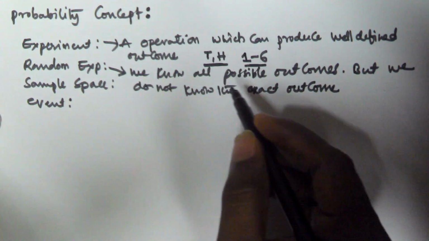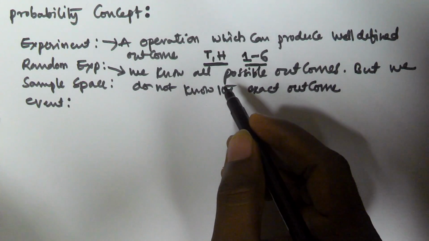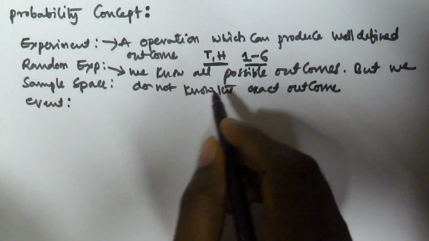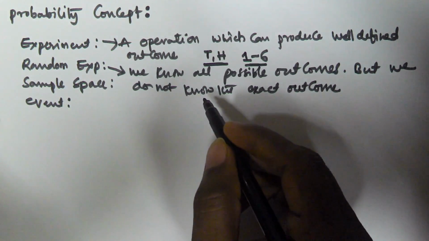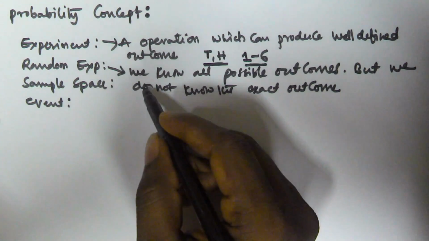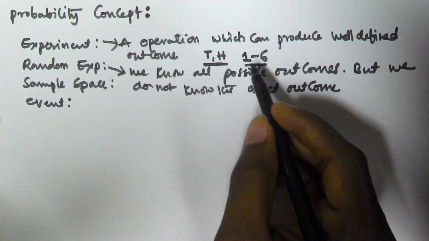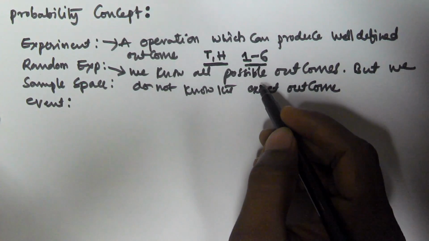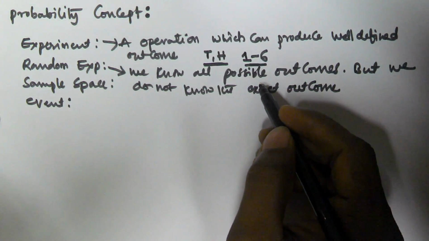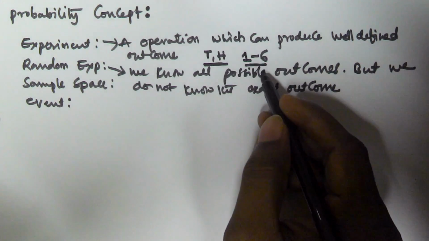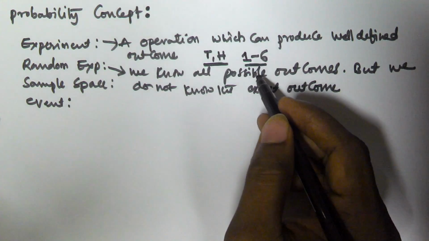For example, tossing a coin. We know the outcome may be tail or head, but exactly we do not know whether tail will come or head will come. That's why tossing a coin is a random experiment. It is the same with the dice. Whenever we throw a dice, we will get 1 to 6. We know all possible outcomes, but we do not know the exact outcome. So these two are examples of random experiments.